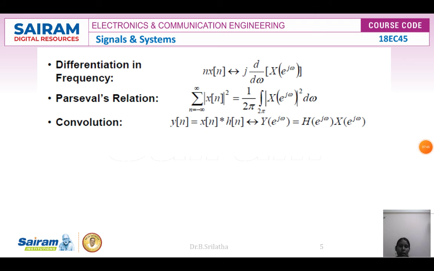So the Fourier transform of x of n is X of e power j omega, and the discrete time Fourier transform of h of n is H of e power j omega. So the convolution of two time domain signals, x of n and h of n, has a Fourier transform that is the multiplication of their discrete time Fourier transforms. This is the convolution property.